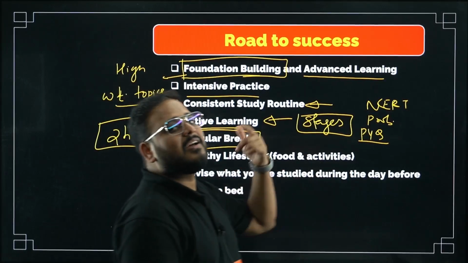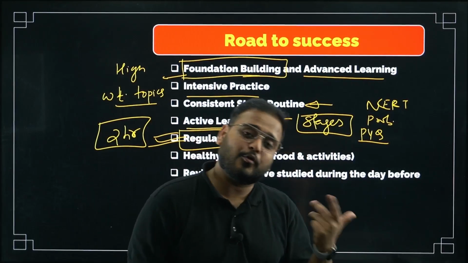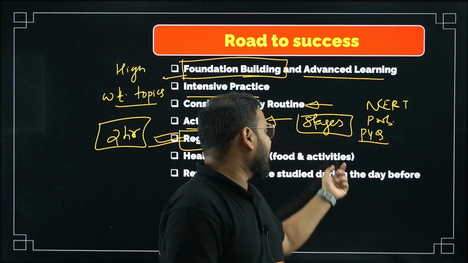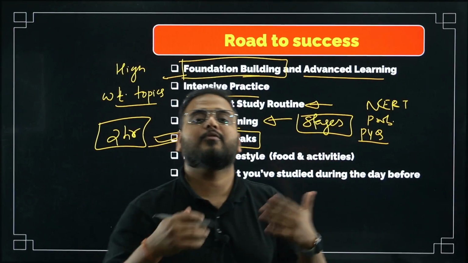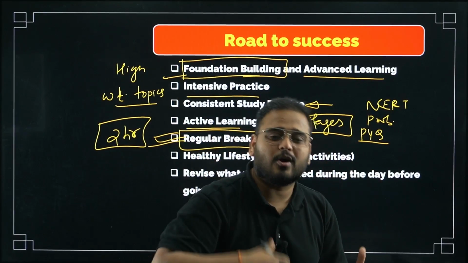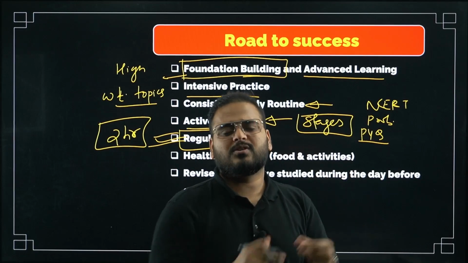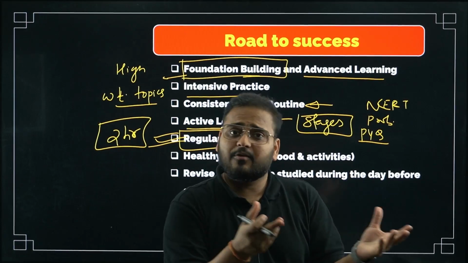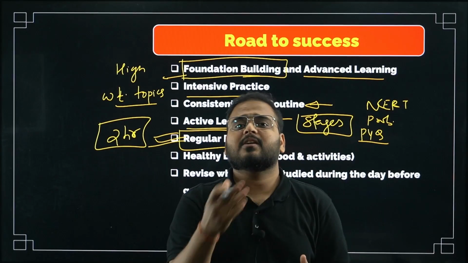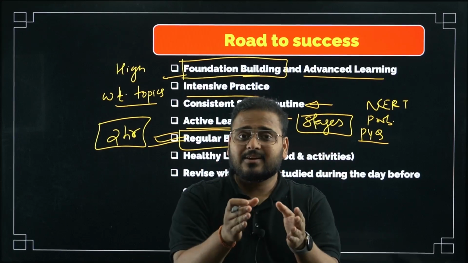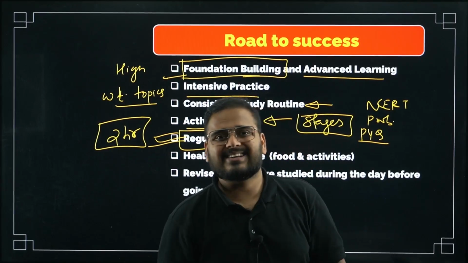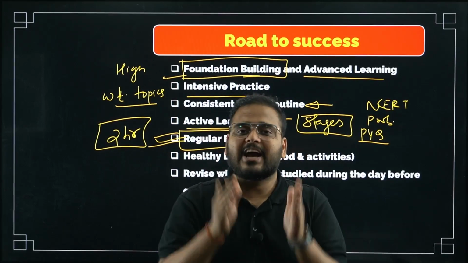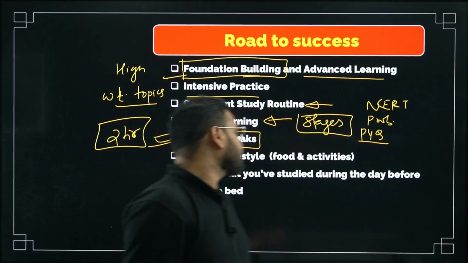What I mean by that, try to eat very healthy food. Of course you eat healthy food, but activities should also be included. Activities means don't go for longer sports, don't go and play football, don't go and play very long sports. Try to go for a simple walk. If you can do swimming for half an hour, do swimming. Whatever choices are available for you, try to keep yourself healthy. Don't injure yourself. Don't go for a very harsh sport where you might break your legs, break your hand. Don't do all of that. Try to keep yourself healthy and fit.